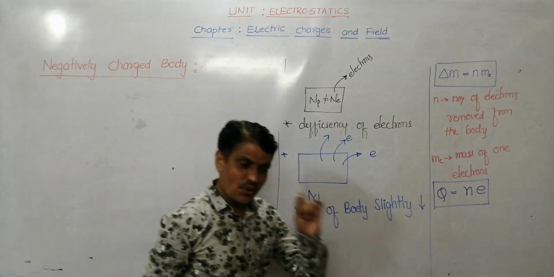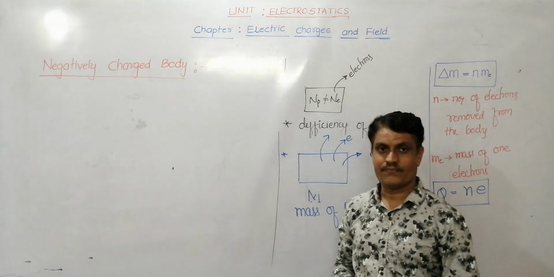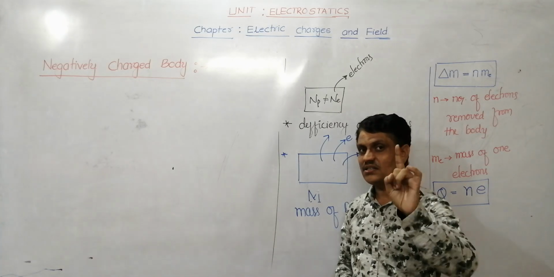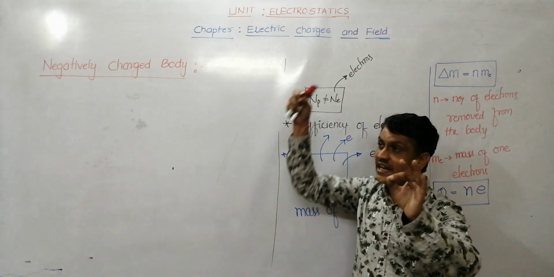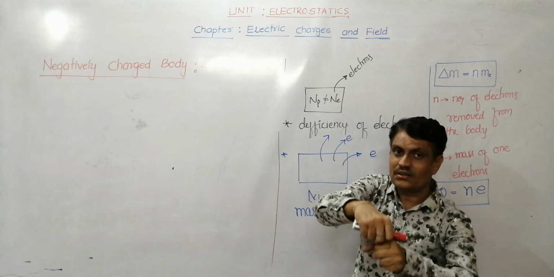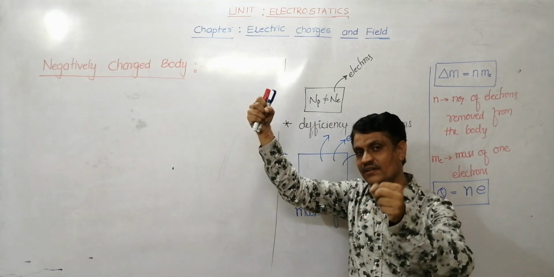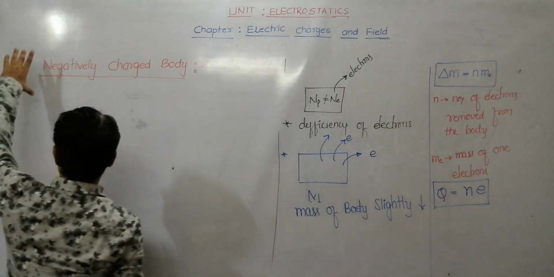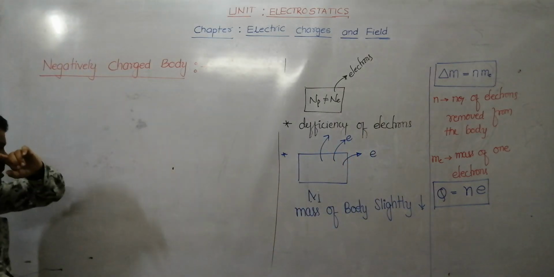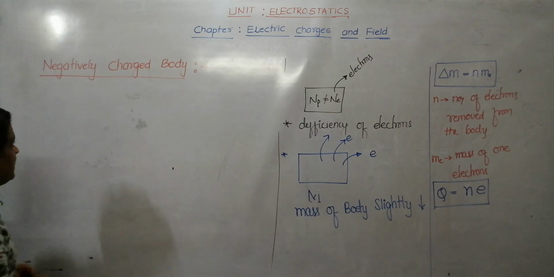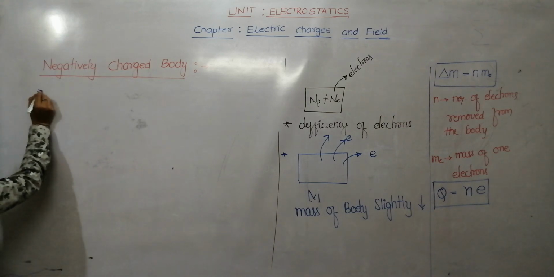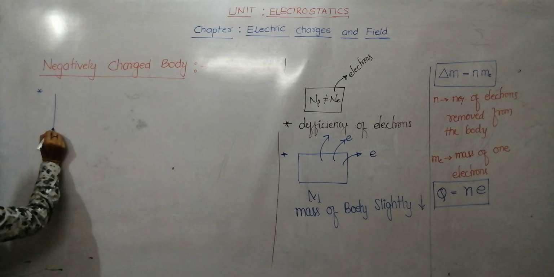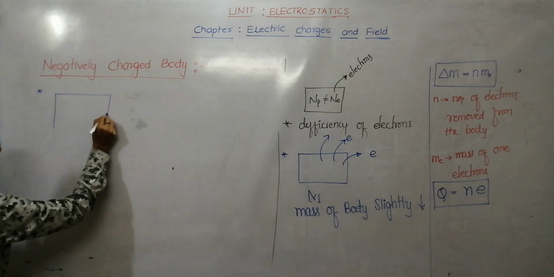So far I said a body can be charged by addition of electrons or by removal of electrons from the body. So when a body becomes negatively charged, I said that the body is neutral.